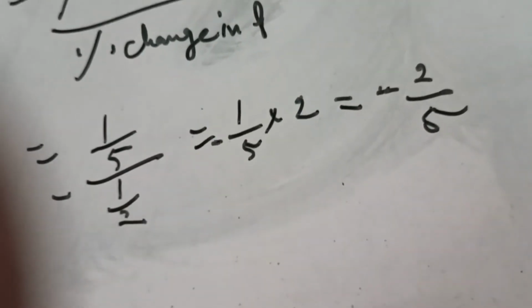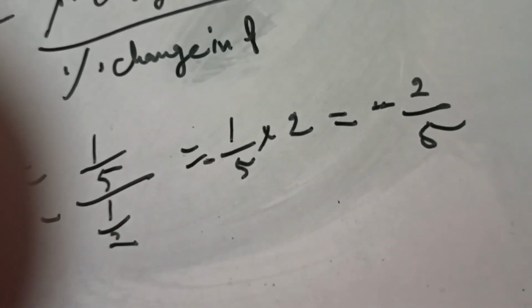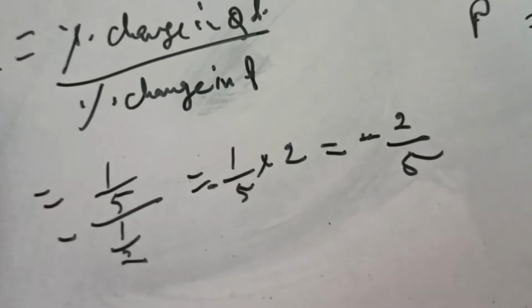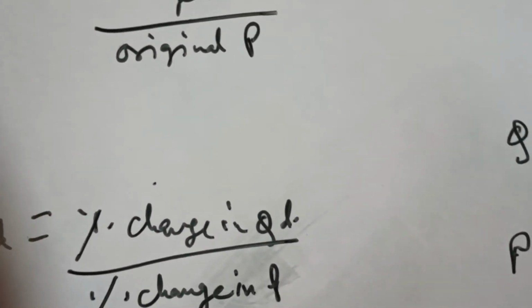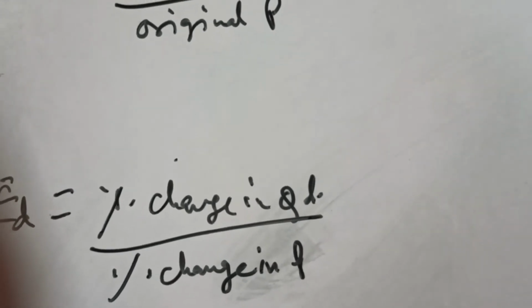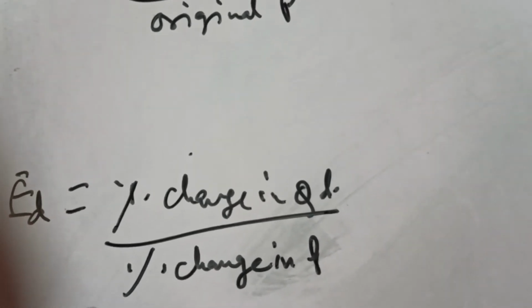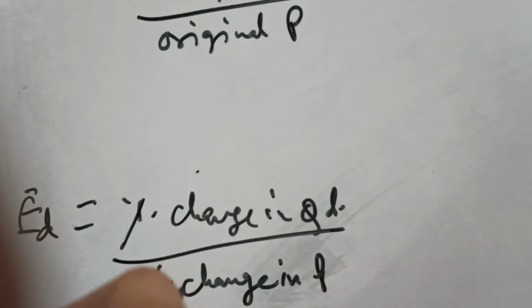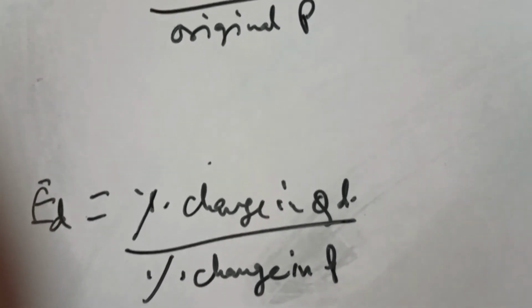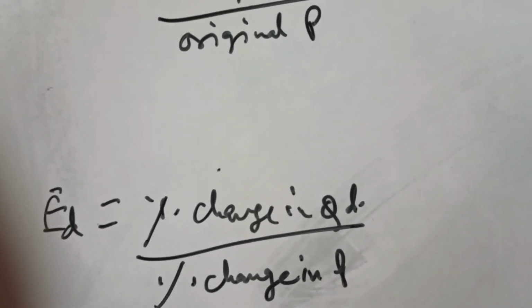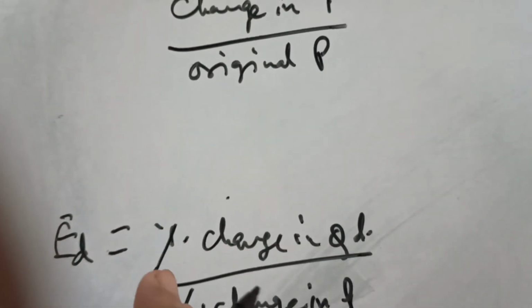See. So here it is less than 1 and negative. If the demand curve is sloping downward, the change in quantity demanded will be in the opposite direction. If the change in price is positive, the change in quantity demanded is negative and vice versa.